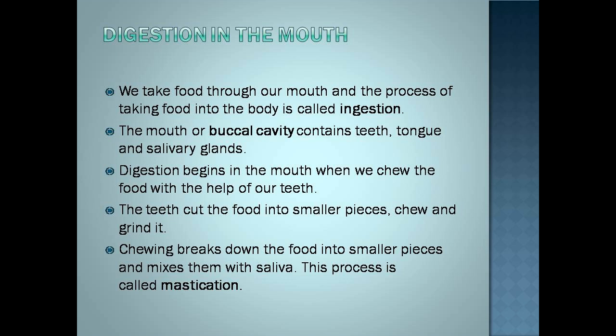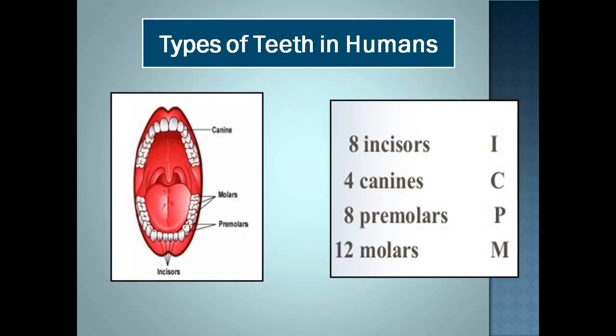Digestion in mouth. We take food through our mouth, and the process of taking food into the body is called ingestion. The mouth or buccal cavity contains teeth, tongue, and salivary glands. Digestion begins in the mouth when we chew the food with the help of our teeth. Teeth cut the food into smaller pieces, chew and grind it. Chewing breaks down the food into smaller pieces and mixes them with saliva. This process is known as mastication.